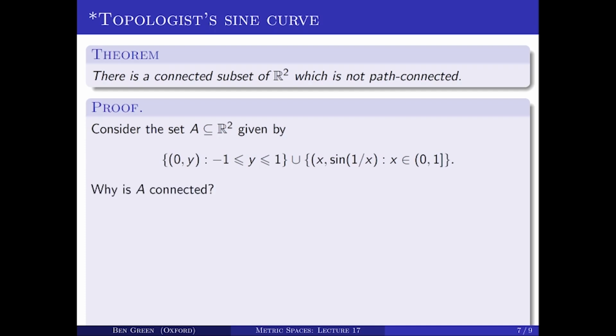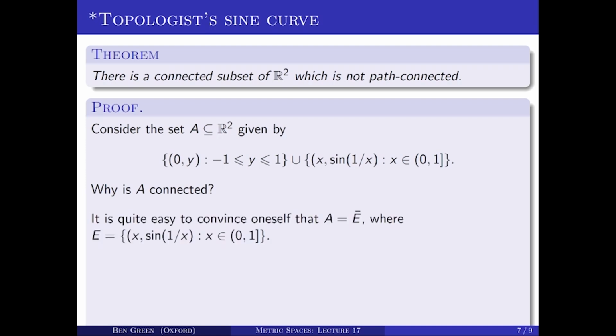So why is it connected, first of all? Well, one could convince oneself that this set A is the closure of just the sine portion of it. If E consists of the points x comma sine 1 over x, and if I take the closure of E, then I also get that vertical line segment consisting of the points 0, y for y from minus 1 up to 1.